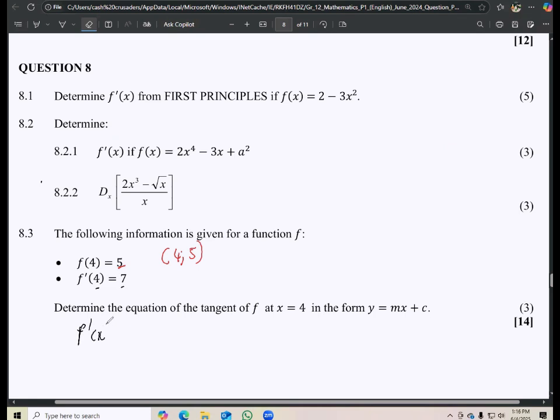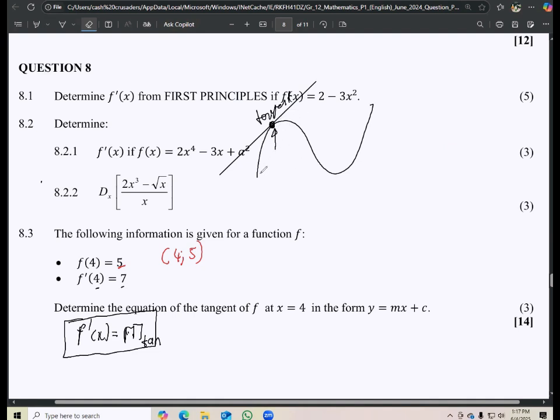Remember, f prime x stands for what? The gradient, right? So always remember that f prime x is the gradient of the curve at that particular point. Now they say, determine the equation of the tangent of f at x equals 4 in the form of y equals mx plus c. So f prime x can also be equated to the gradient of the tangent, because at that point we are saying that if the two graphs intersect, and then let's say we draw that, at that point where they intersect,